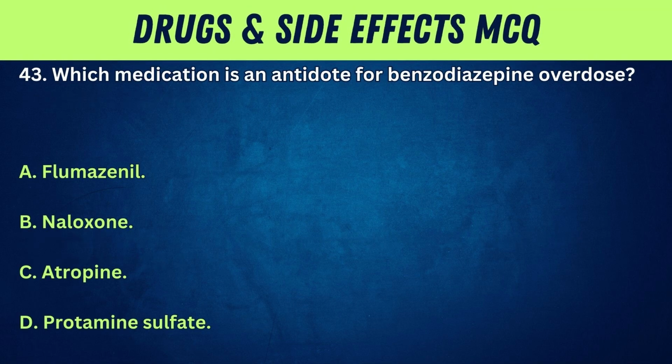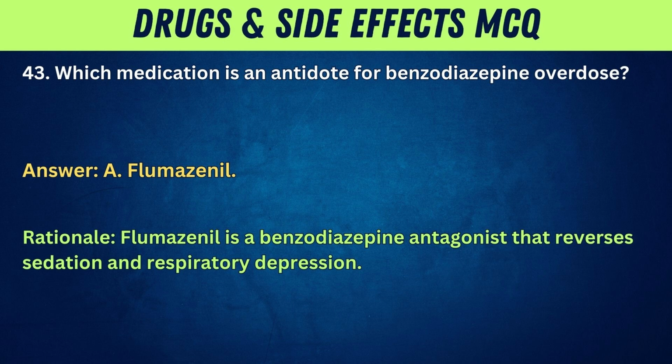43. Which medication is an antidote for benzodiazepine overdose? A. Flumazenil. B. Naloxone. C. Atropine. D. Protamine sulfate. Answer: A. Flumazenil. Rationale: Flumazenil is a benzodiazepine antagonist that reverses sedation and respiratory depression.